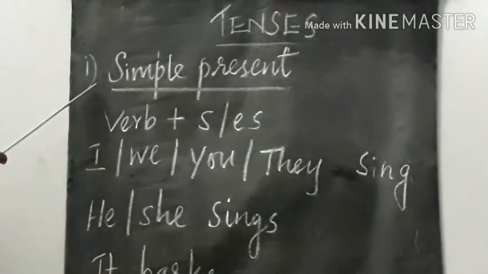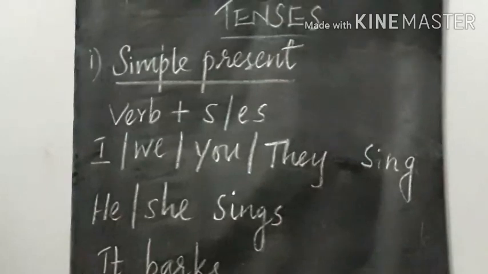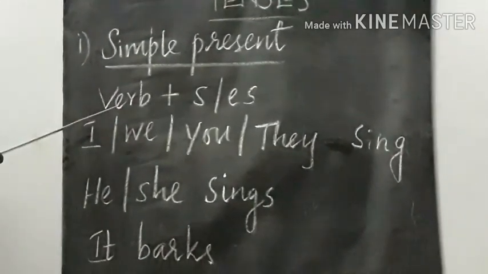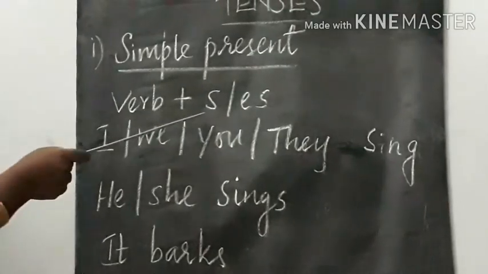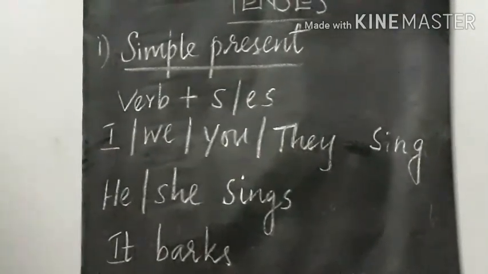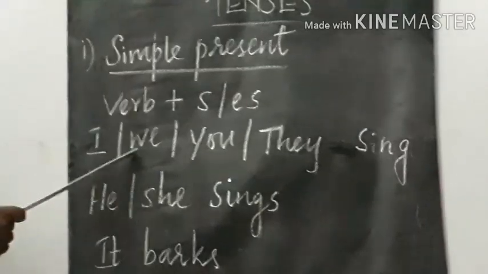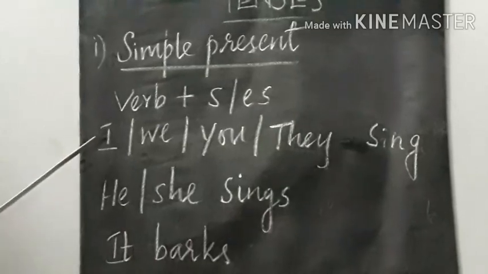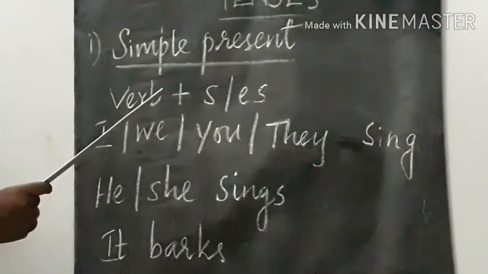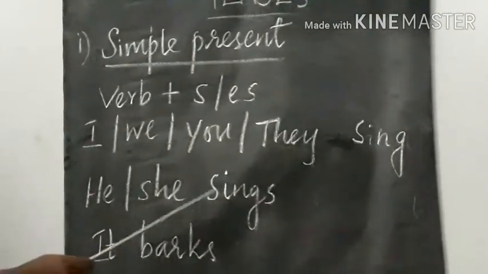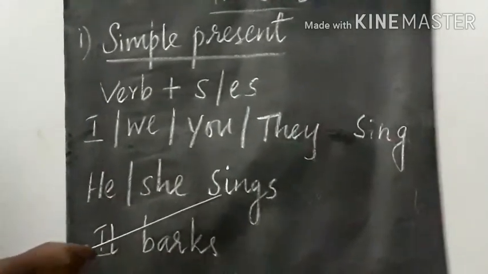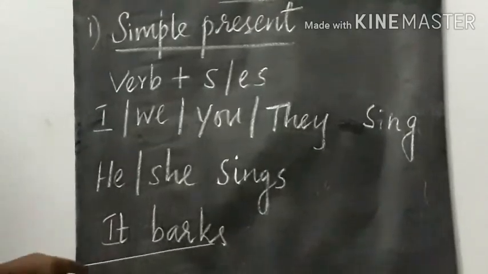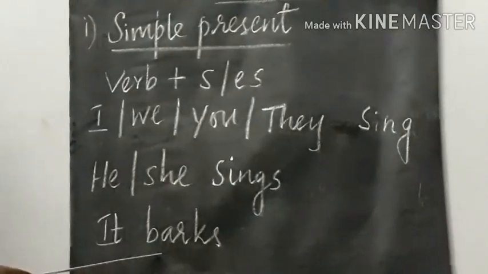Simple present tense. Simple present tense is used to represent the action that is happening at present. For simple present tense, we use the verb along with s or es. I sing, we sing, you sing, they sing. So here we will not add s with the verb, but he sings, she sings. We include s, and it barks. Here also we include s along with the verb.